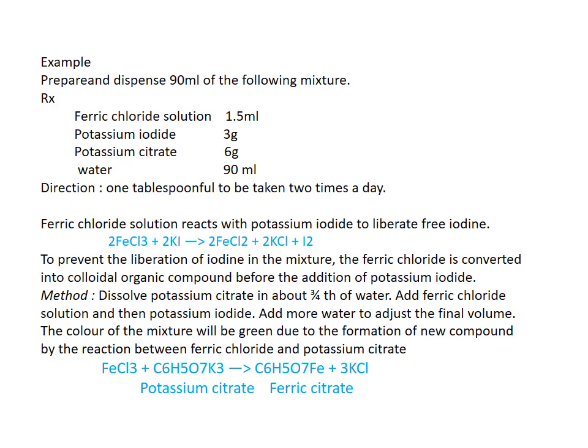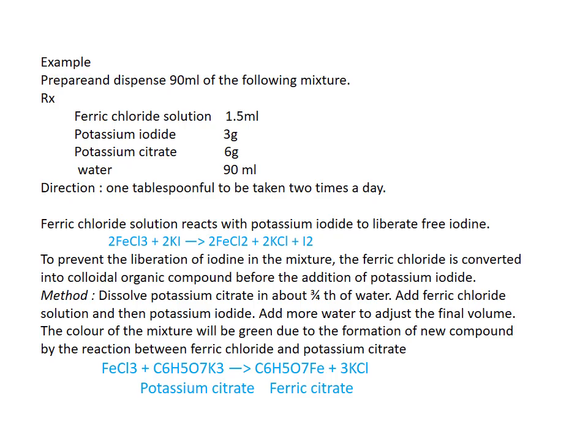That means this incompatibility can be overcome by adding a new compound, potassium citrate, into the formulation, and this does not have any therapeutic activity. Why do we add potassium citrate into it? To prevent the interaction between ferric chloride solution and potassium iodide. These two are the reacting ingredients.